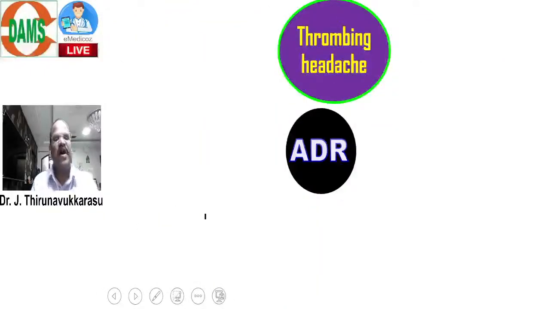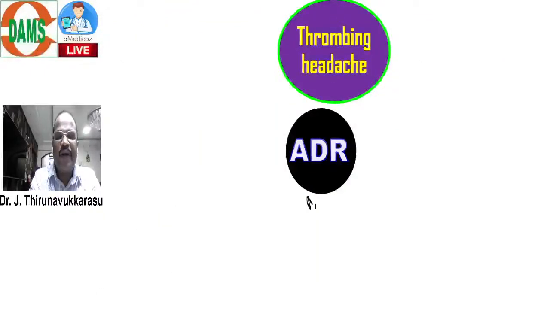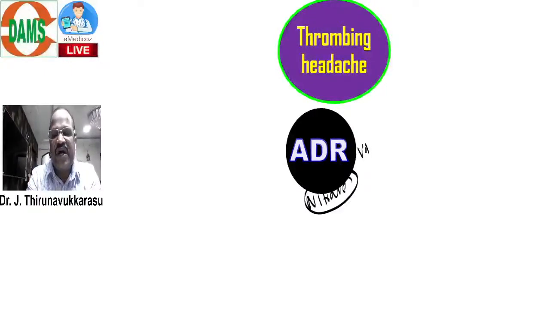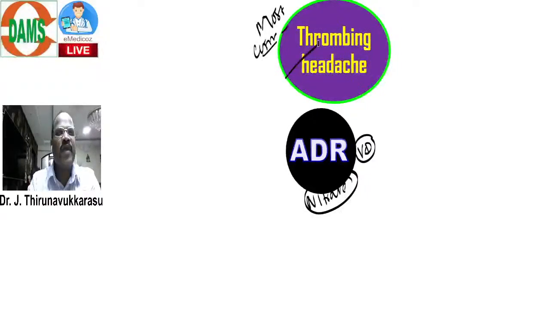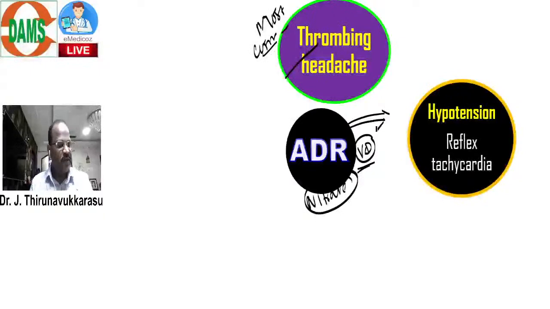Finally, we go for adverse effects. What are all the important adverse reactions of nitrate? As a vasodilator, one of the most common adverse effects is headache, throbbing headache. That's the most common adverse effect. Next problem: as a vasodilator, nitrate may cause hypotension.